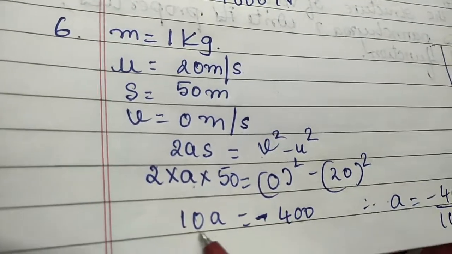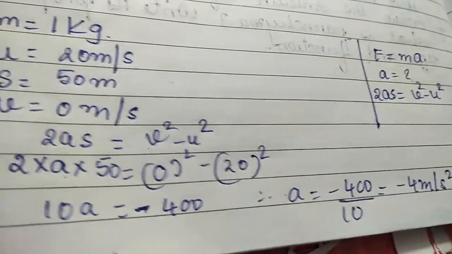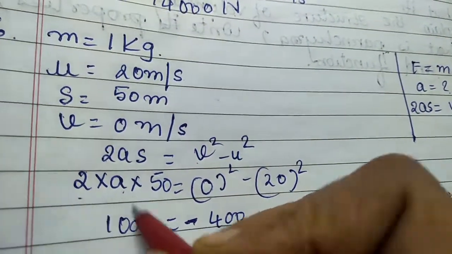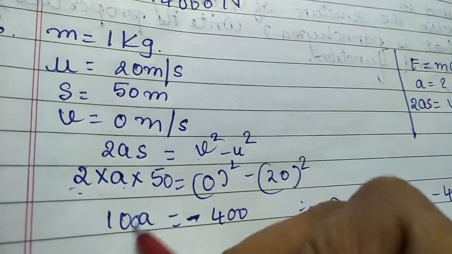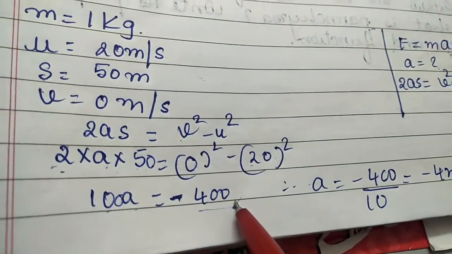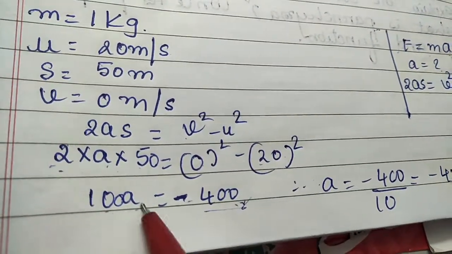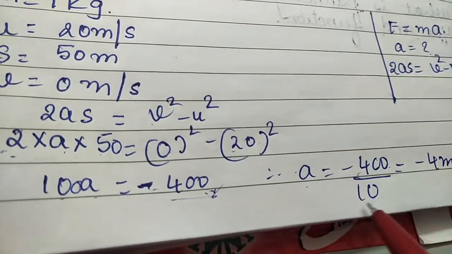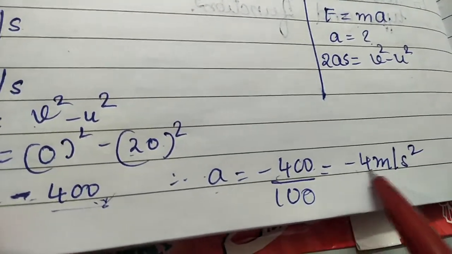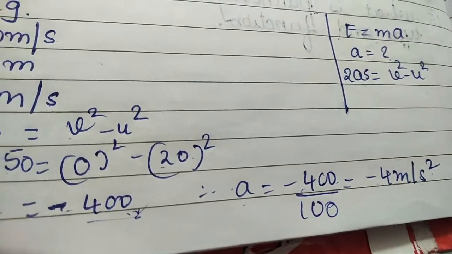So you have got A is equal to 2 into 50, so you have got 100 A. Here you have got 20 square, 400. So minus 400. So A is equal to minus 400 upon 100. Okay. So that gives you minus 4 meter per second square.